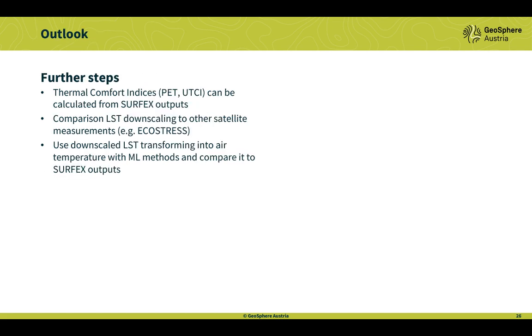And as further steps, we want to calculate the thermal comfort. As we heard already in the morning, the maximum of air temperature is not the same as the maximum of thermal comfort. And we want to compare also the LST downscaling with satellite measurements such as ECOSTRESS at 70 meters. And as the last part, we want to use the LST downscaling to assimilate into the ROM prediction system, the ground assimilation, and also to compare them with Surfax and with machine learning methods.